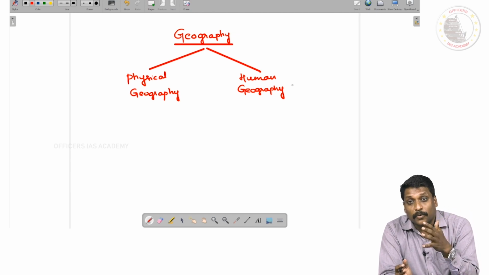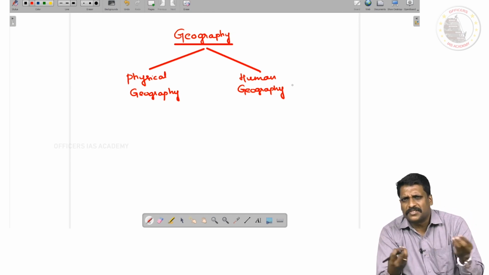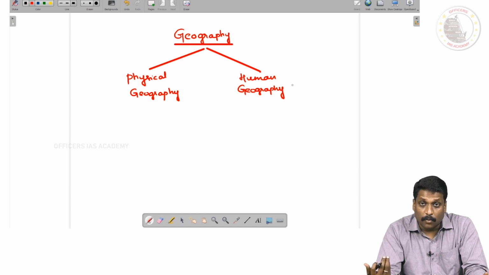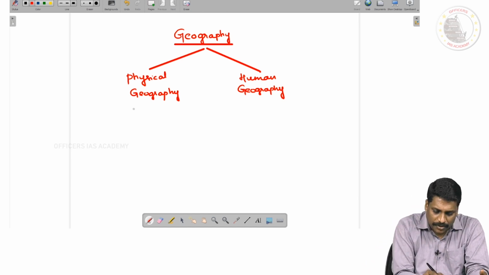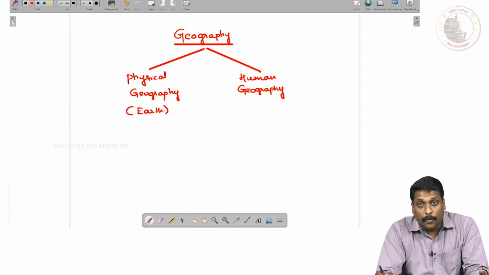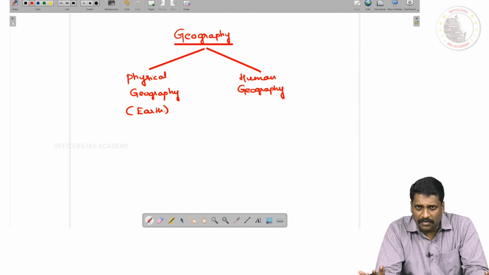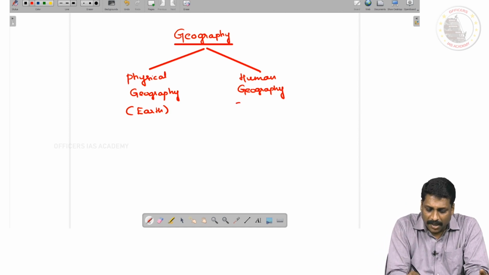and what are the things I am going to study in human geography? Put it very simply. If you ask me what exactly you're going to study in physical geography, my answer is very simple. I'm going to study about earth. And if you ask me what exactly I'm going to study in human geography, again my answer is very simple. We are going to study about the world.